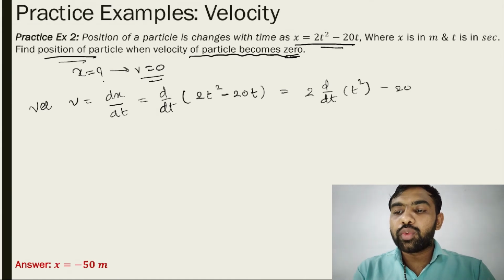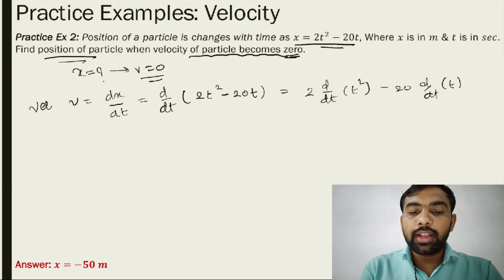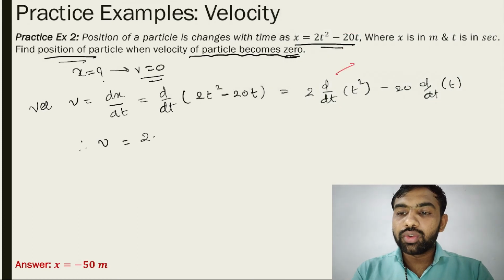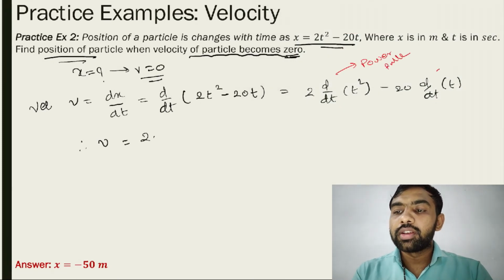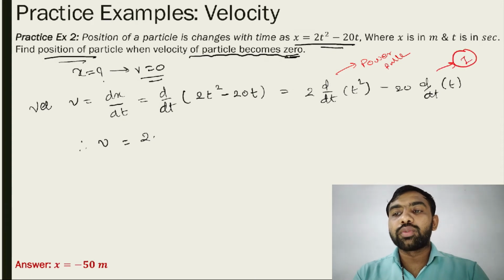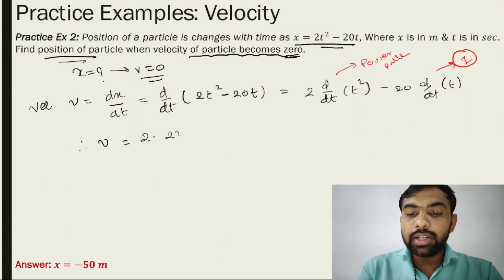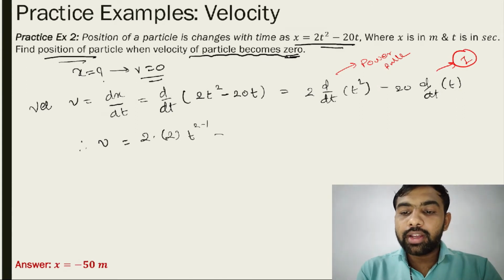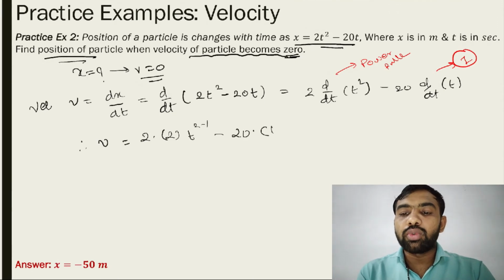Use the power rule here, and the differentiation of t is always 1, as we know. So 2 and 2 multiply, the power decreases by 1, 2 − 1, and minus 20 times the differentiation of t, which is 1.